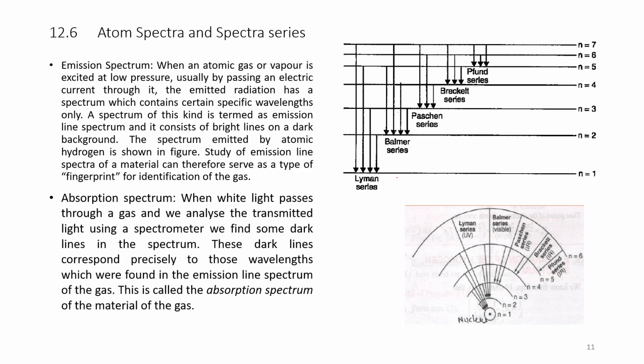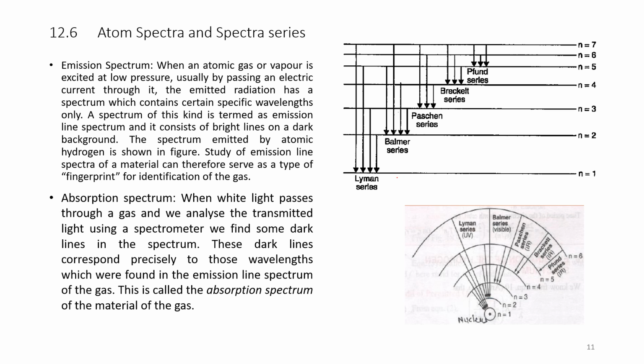So, electrons falling from n equal to 6 and others, all falling to n equal to 1, constitute the Lyman series, and all electrons falling from n equal to 6 or 5 to 2 are called the Balmer series. From n equal to 6 or 5 or 4, they fall into the energy level n equal to 2, the second energy level. Similarly, when they fall to n equal to 3, it is called the Paschen series.